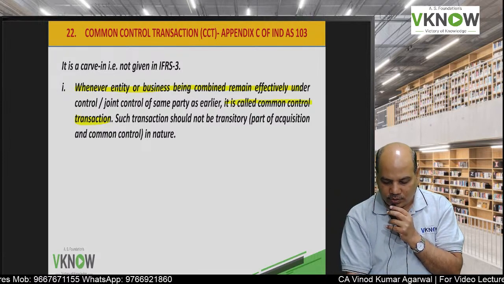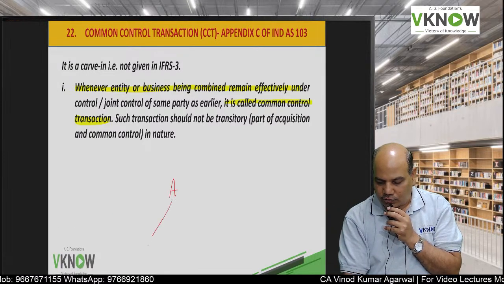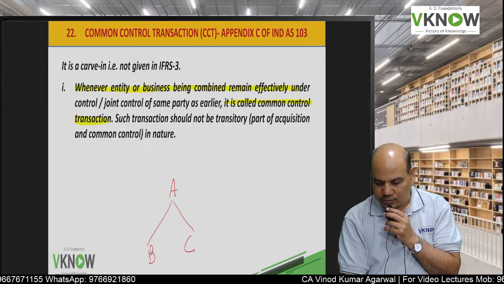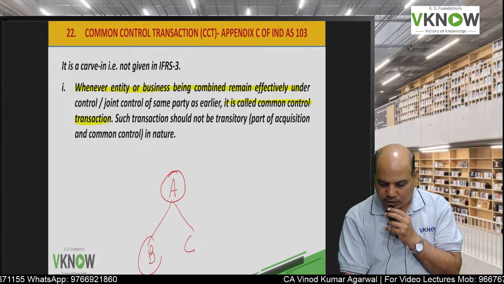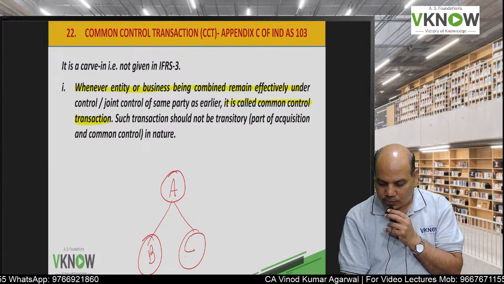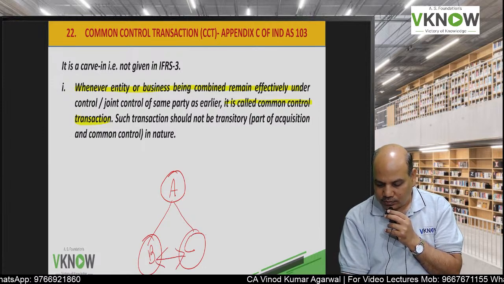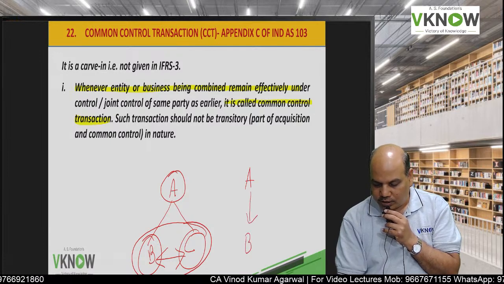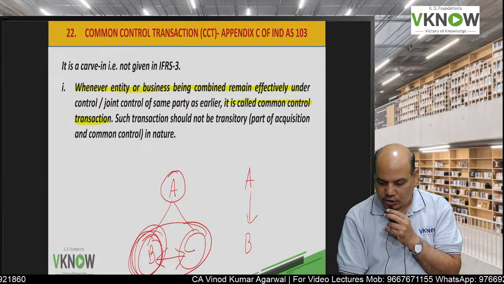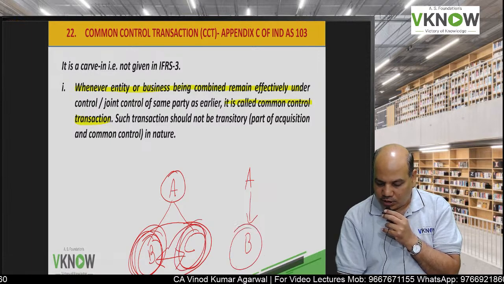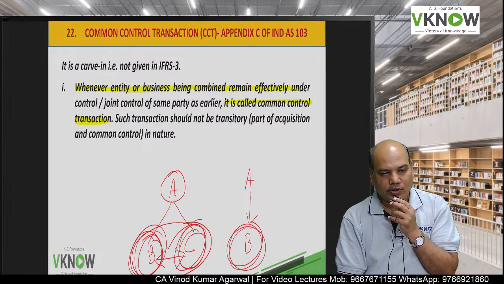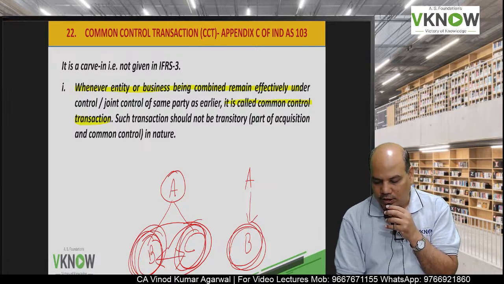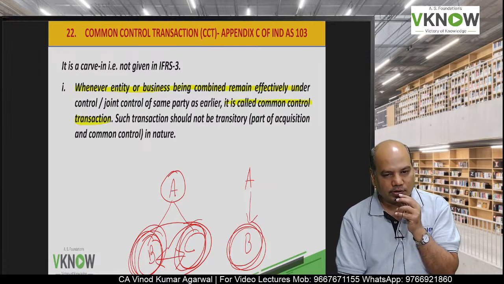So if A has two subsidiaries B and C, A is controlling B and C. Suppose they merge B and C. Now they will have two entities, A and B. But earlier also A was controlling A, B and C, now it is controlling B. So the same resources are controlled by A. This is called a common control transaction.